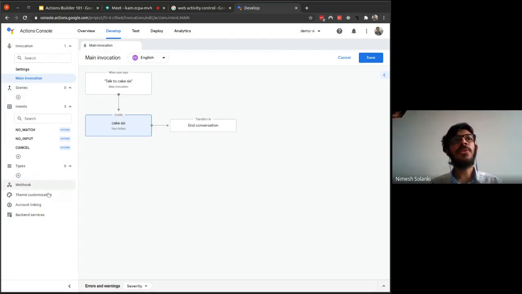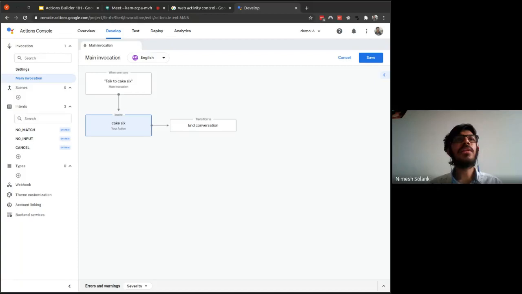Over here is the webhook, where we'll be writing code. We'll be writing code online only, so we don't have to write code in the editor. For now we are doing this, but if you want to write code in your IDE, you need to maintain it in some version control system. You can use Git, Bitbucket, whatever you want, because there's a separate tool available for that. It's called Actions Builder SDK.